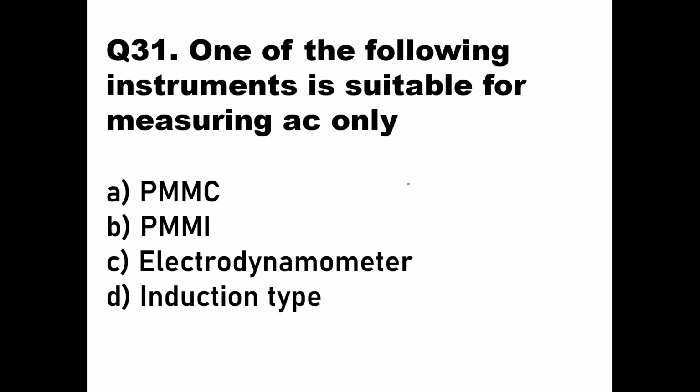One of the following instruments is suitable for measuring AC only. If you see here, PMMC is used for measuring DC. PMMI, that is permanent magnet moving iron, is used for AC and DC both. Electrodynamometer is again AC and DC both.